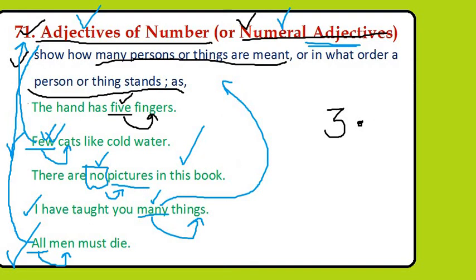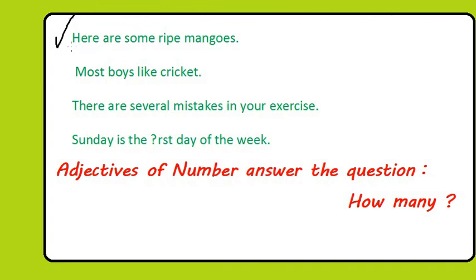Next one. Here are some ripe mangoes. In this sentence, which is the adjective? Some is the adjective. No, ripe is the... Some and ripe both are adjectives in this sentence. But some is the adjective of number here, and ripe is the adjective of quality. Ripe is telling the quality of the mangoes, and some is telling the quantity of the mangoes, or how many mangoes. So here it is the adjective of number in this sentence.